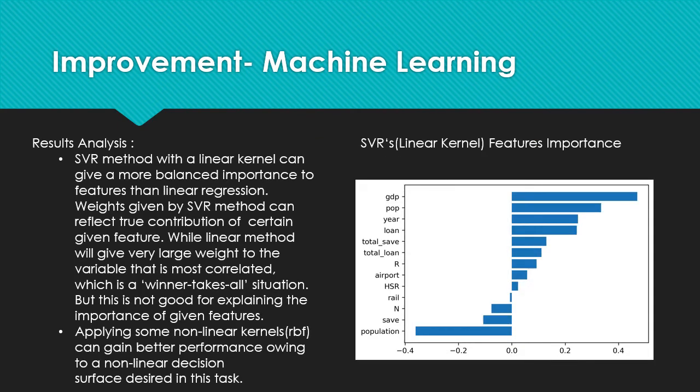Here are some results of analysis for the SVR method. Firstly, SVR with a linear kernel can give a more balanced importance to features than linear regression. Weight given by SVR can reflect the true contribution of given features, while the linear method will give very large weight to the variable that is most correlated to the task, which is a winner-takes-all situation. But this is not good for explaining the importance of given features. Moreover, applying nonlinear kernels like RBF can gain better performance owing to a nonlinear decision surface designed in this task.